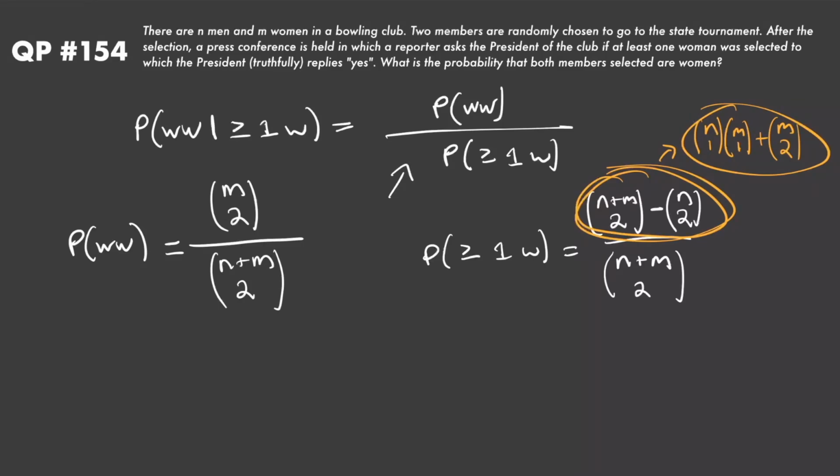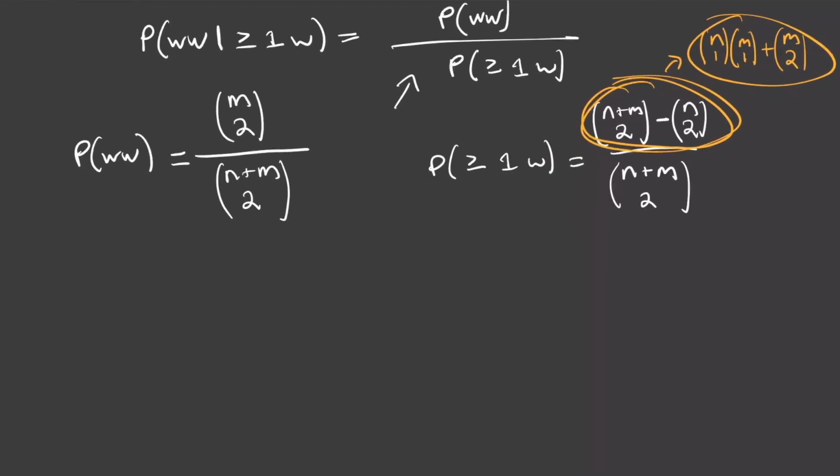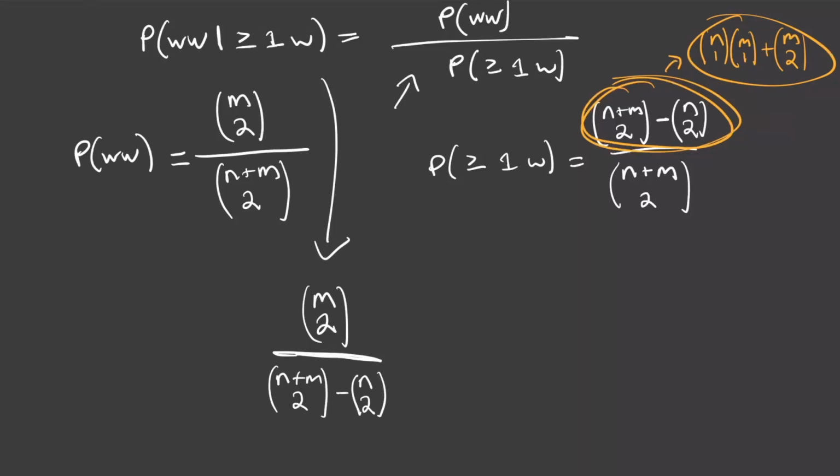When we plug in those values up here, you can see that n plus m choose two is going to cancel because we have it in both of our expressions. So we can just write this as m choose two, the number of ways to choose two women, divided by the number of ways that we can have at least one woman, which was n plus m choose two minus n choose two. Or again, you could also write it the other way, whichever you want, and you could simplify it further, but this is basically going to be the final answer right here.